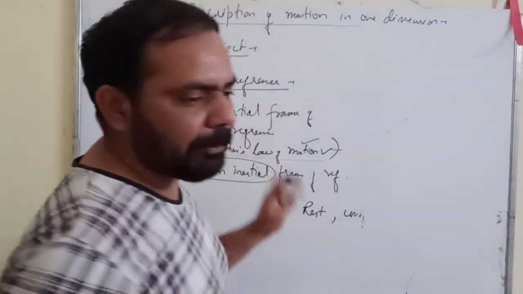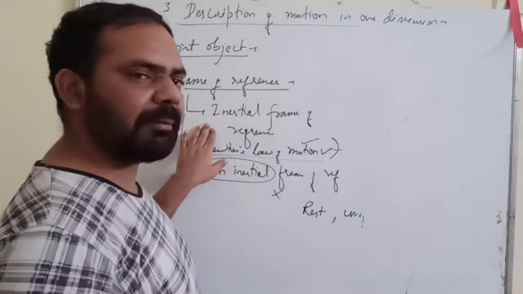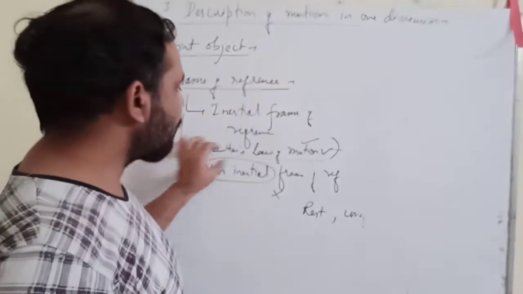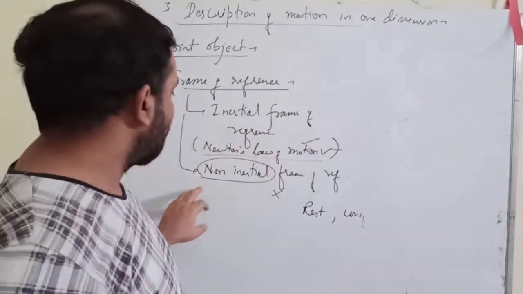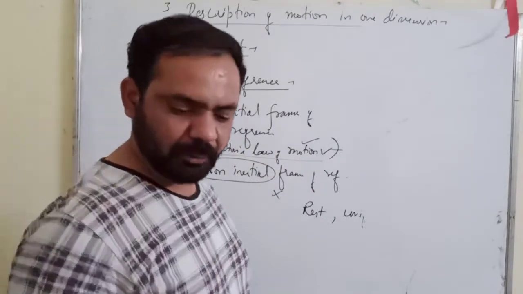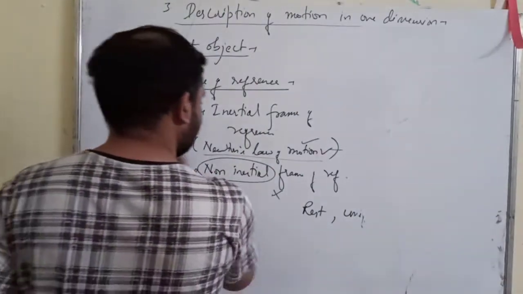So this was your simple definition, frame of references, two types of frames of references. Inertial, in which Newton's laws of motion hold good. Non-inertial frame of references, where Newton's laws of motion do not hold true. Okay, simple definition.